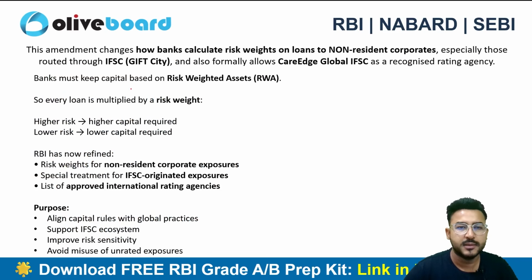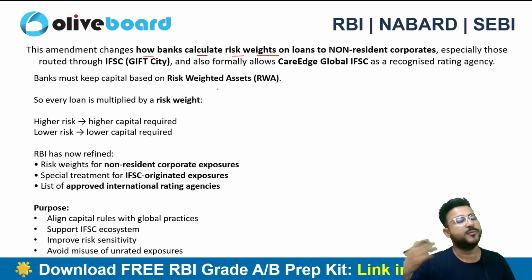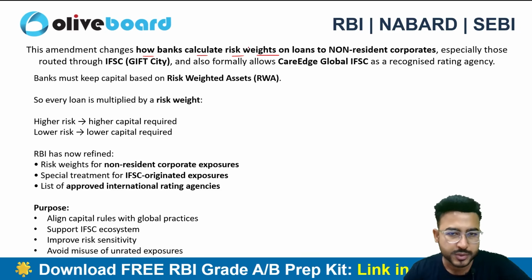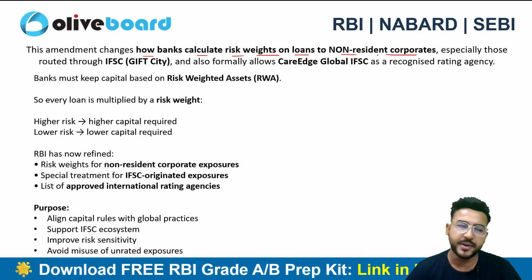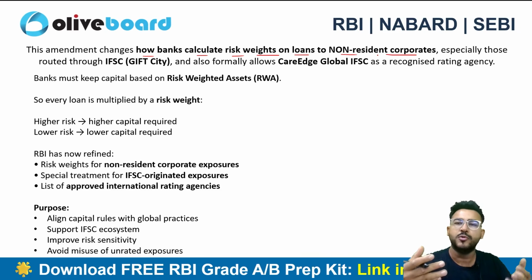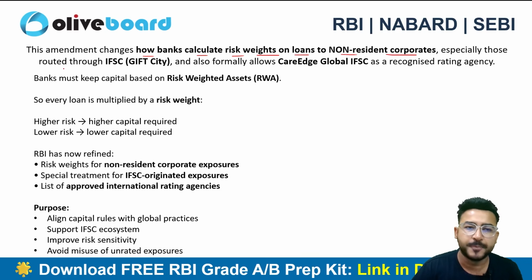The amendment is all about how the bank has to calculate the risk weight. RBI will be defining the risk weight, right? And if the risk is high, the risk weight will also be high. So how to calculate the risk weight on loans to non-resident corporate? Let's suppose a company has given a loan to a non-resident corporate, and specifically when it is routed through IFSC.